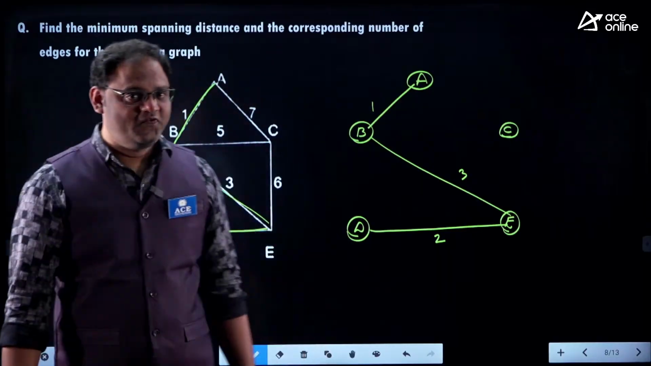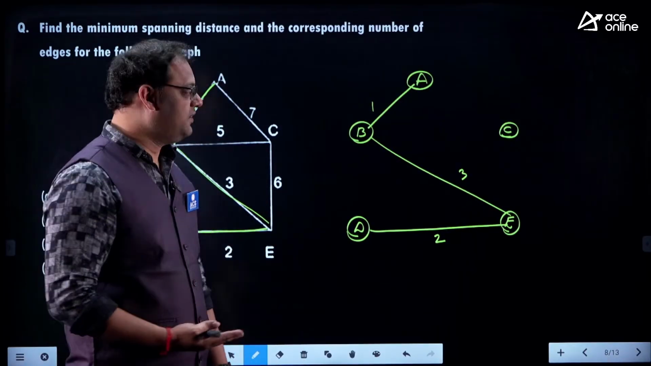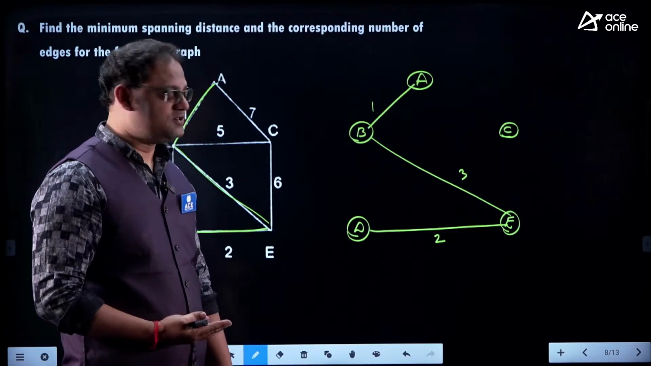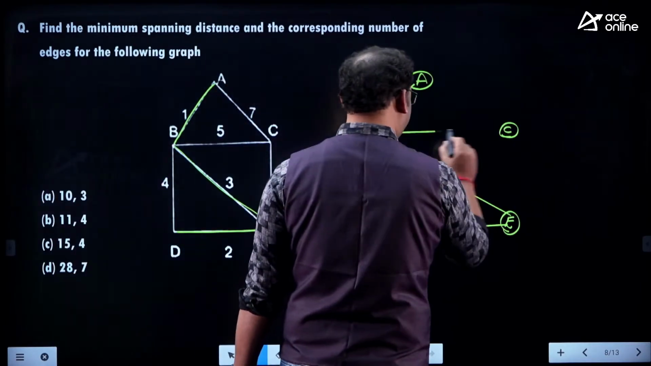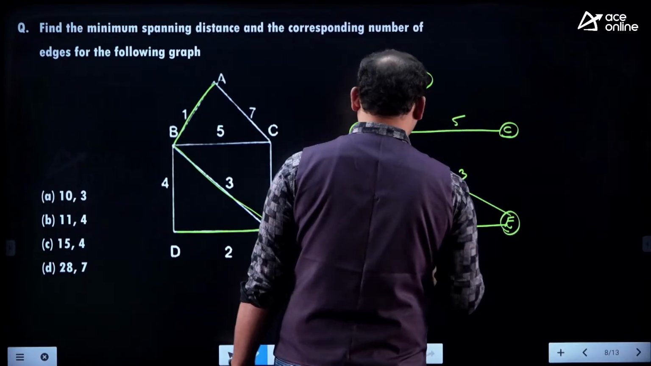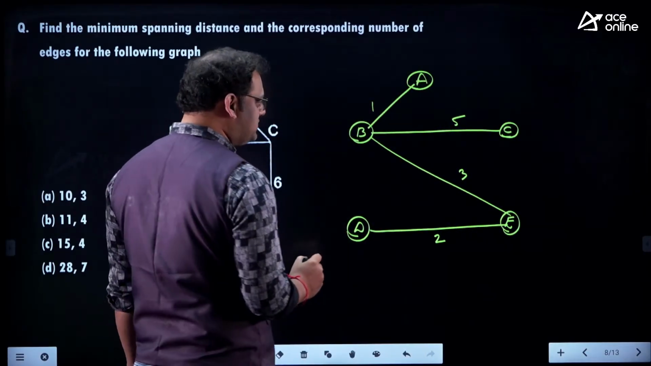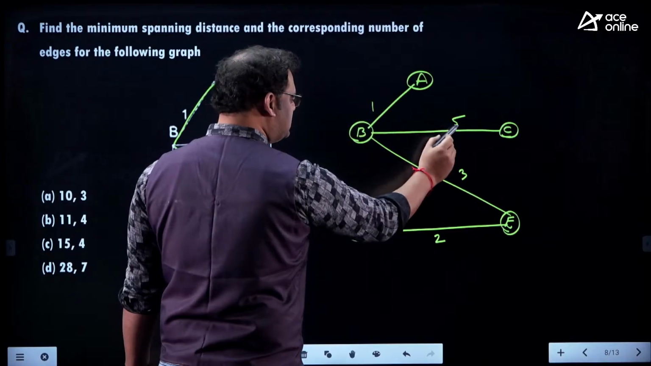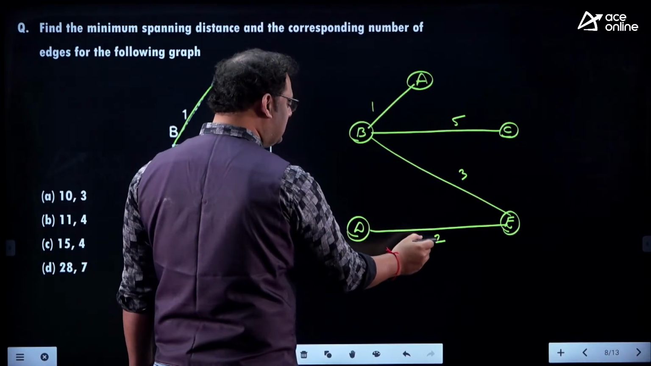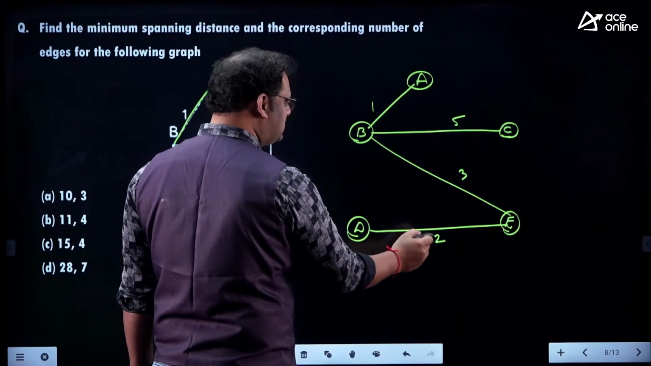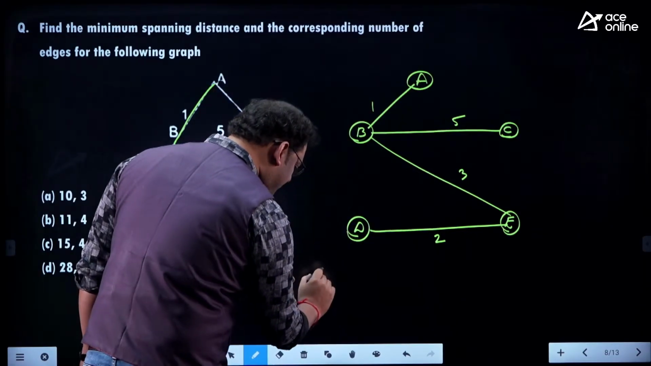Yes, you should not go for 4 units. If you take 4 units, it forms a cycle, my dear. That is not allowed in MST. So don't take 4 units. Let's move with 5 units. Now this is some MST we got, and spanning distance comes to 1 plus 5, 6, 6 plus 3, 9, 9 plus 2, 11 units, right? The spanning distance comes to 11 units.